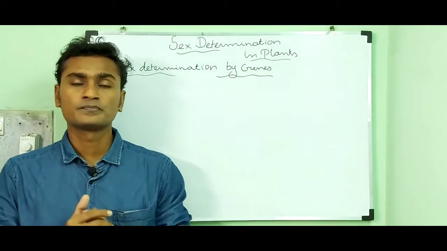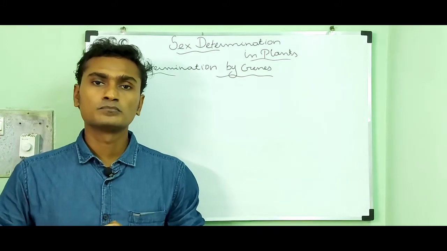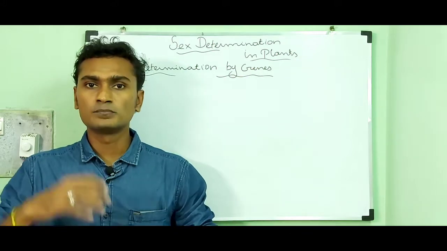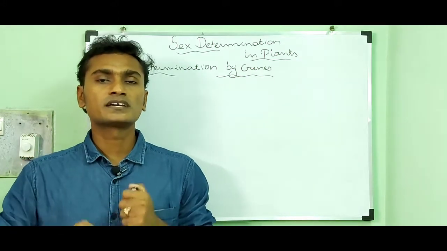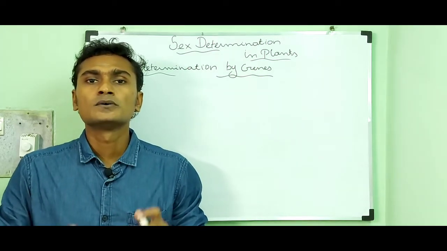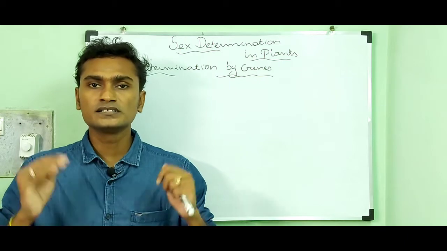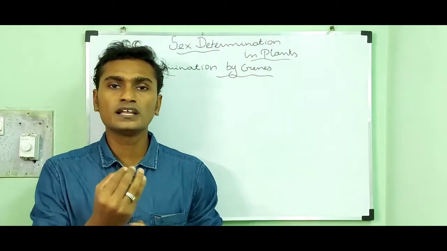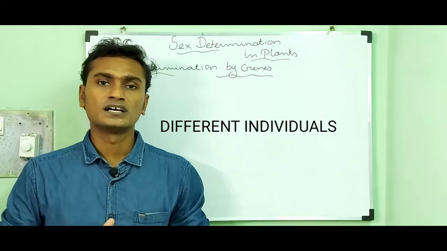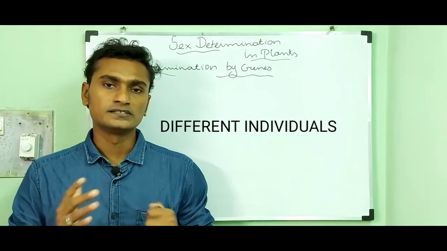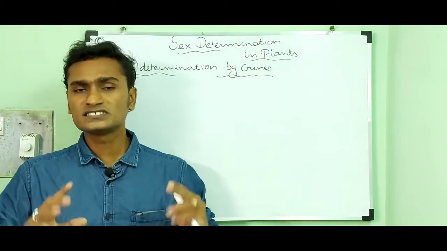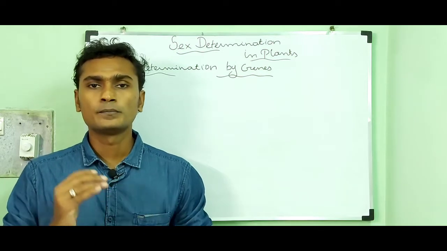Monoecious plant means a plant which contains both male and female sex organs in the same individual plant. While in the case of dioecious, the plant contains only one sex organ in that individual. That means male or female sex is present in one individual, and that condition is called dioecious. So single or several genes control the sex of a plant.